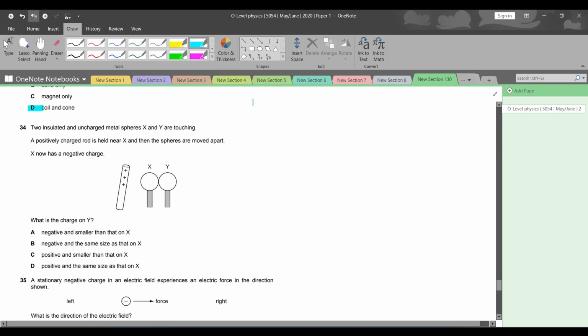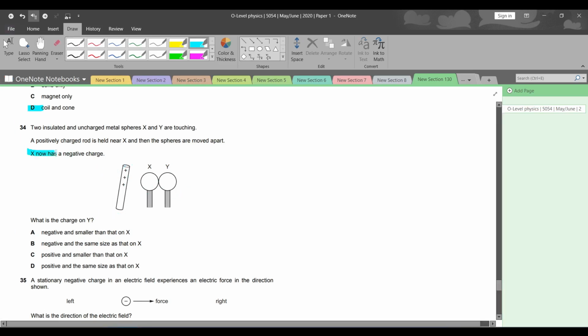Let's move on to the next question. Question number 34. Two isolated and uncharged metal spheres, X and Y, are touching. So, they can change charges. A positively charged rod is held near X and then the spheres are moved apart. पहले आपने दो spheres को इकट्ठा किया है, उनके पास आप एक रॉड लाए हो, which is positively charged. X now has a negative charge. What is the charge on Y?